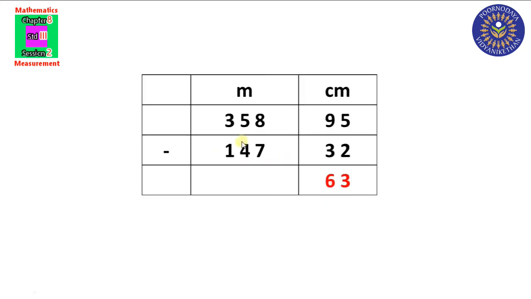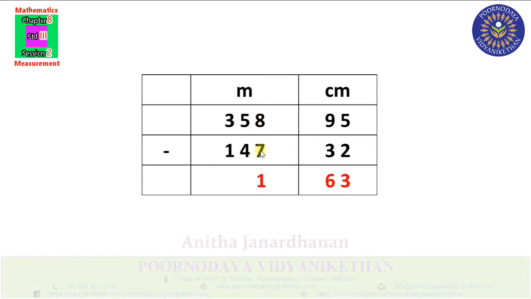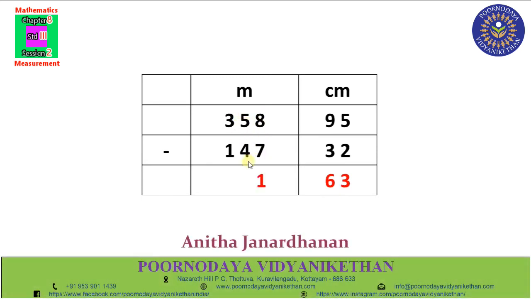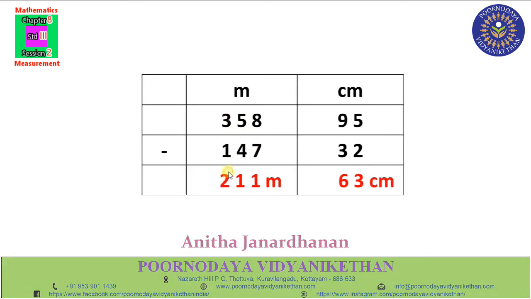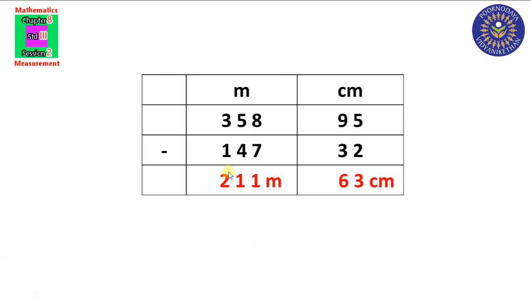Now look at the meter column. 8 minus 7 is 1. 5 minus 4 is 1. 3 minus 1 is 2. So the answer is 211 meter 63 centimeter. Did you understand? Yes. One more question.